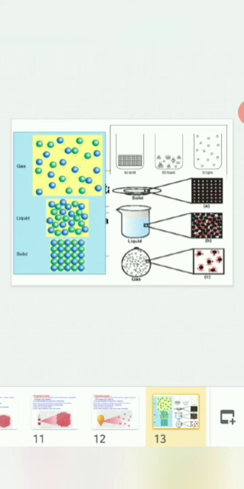For liquids, the properties are intermediate between gas and solid. So over here you have a moderate intermolecular space and moderate forces of attraction. You can see the particles of liquid, how they are spread out. In solids, they are very rigid. The forces of attraction between them is maximum and intermolecular space is least. Therefore, they are quite rigid.